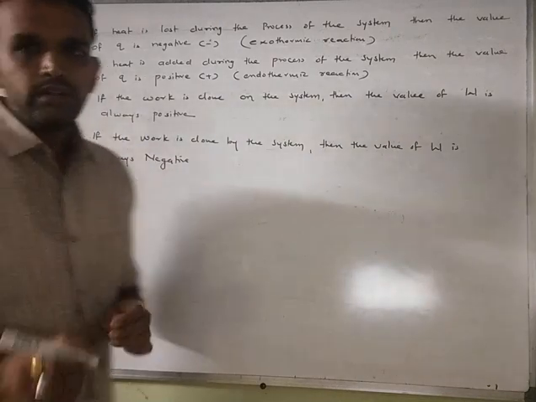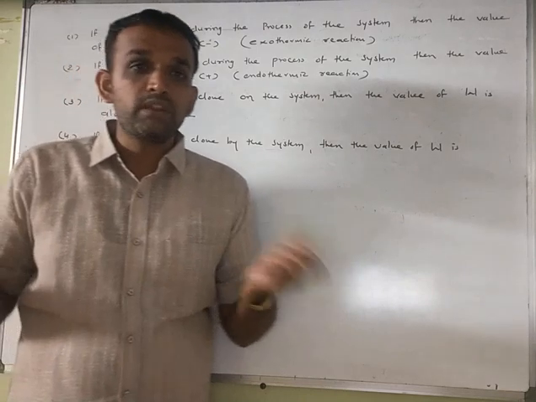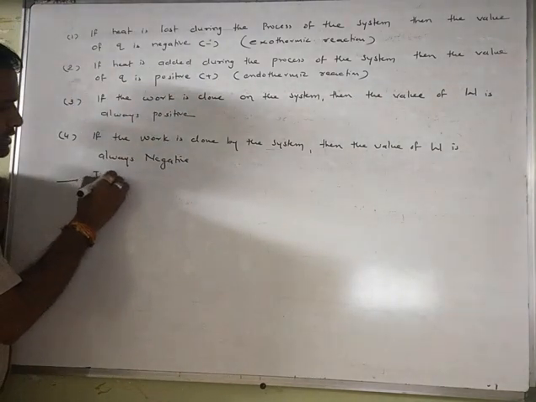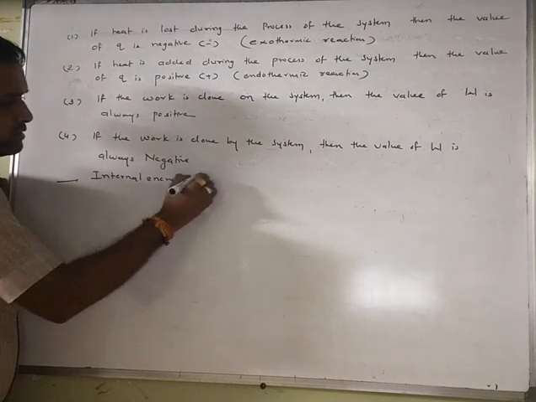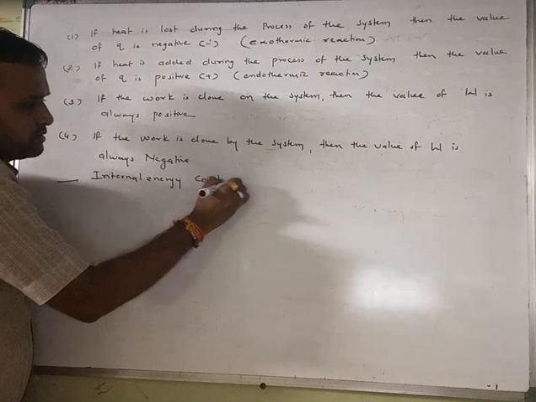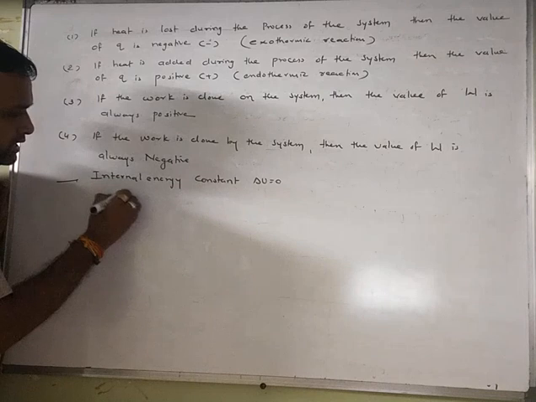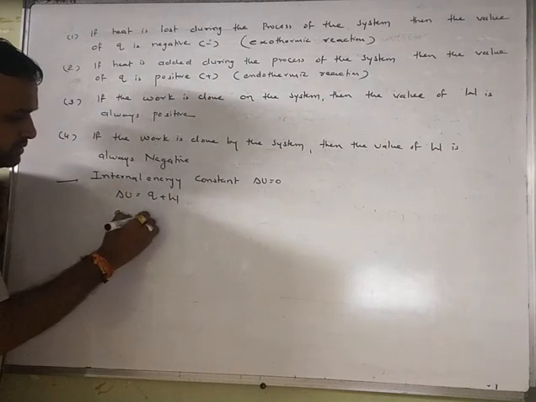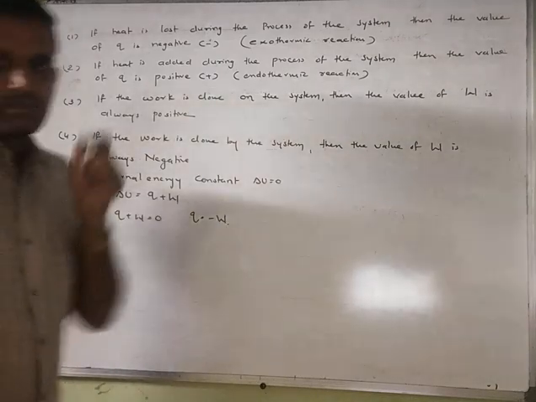Understand? Now, if the internal energy of the system during a process remains constant, then delta U equals 0. Now, delta U equals Q plus W, so Q plus W equals 0, so Q equals minus W. Understand?